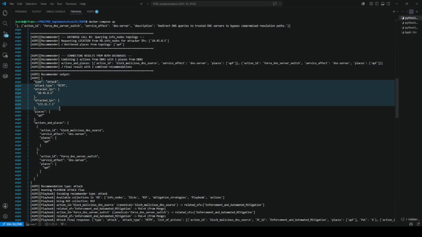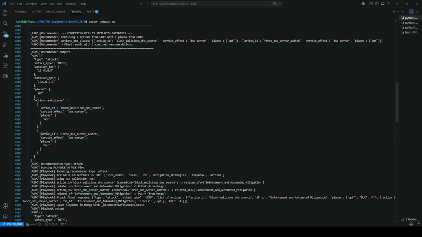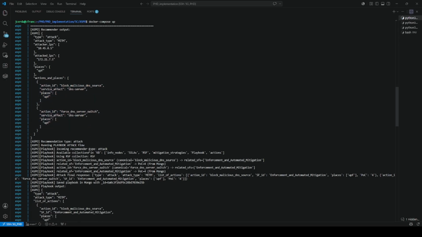Finally, combining the information, the recommender generates the final decision output. This output contains a prioritized list of mitigation actions together with the exact nodes and services where these security measures will be deployed.